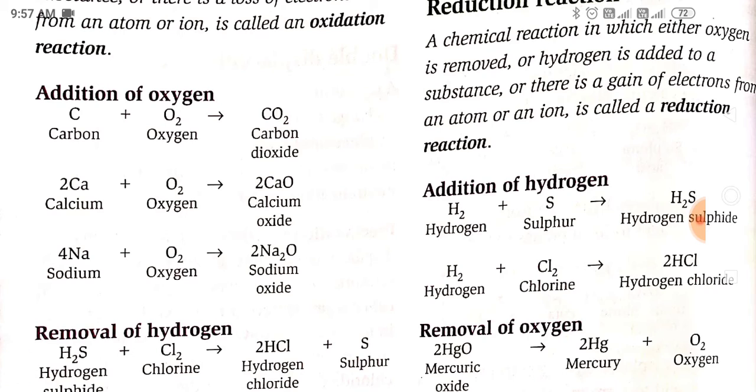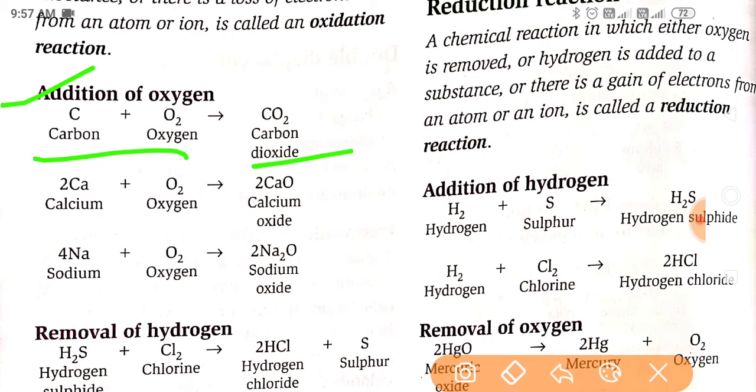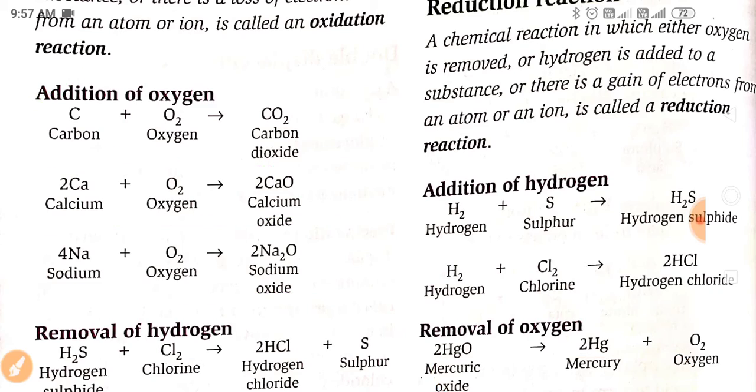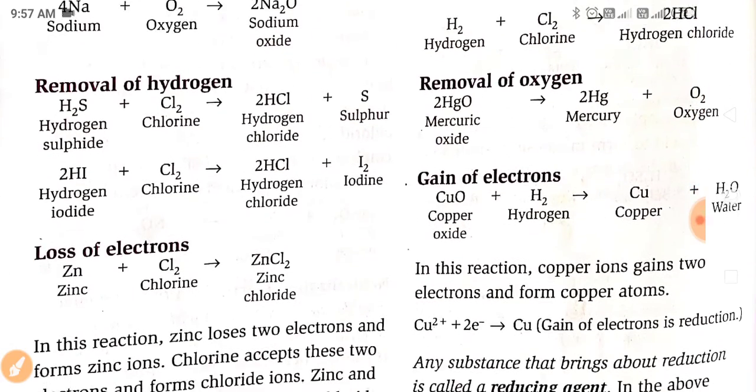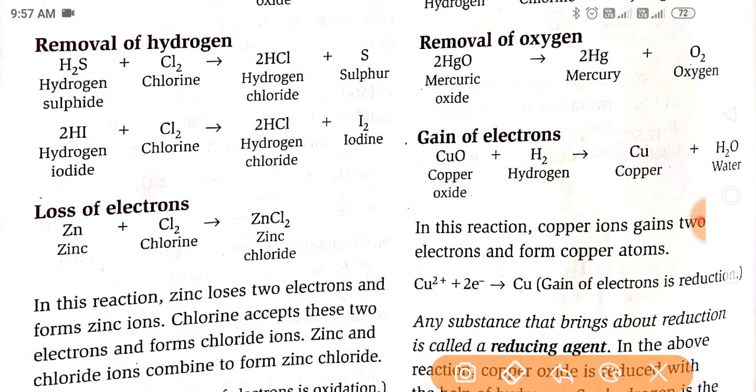So first we see the addition of oxygen. When carbon and oxygen react with each other, they form carbon dioxide. So this is also a type of oxidation reaction. Same for calcium and sodium. When they react with oxygen, they form oxides. So addition of oxygen is a type of oxidation, and removal of hydrogen, when hydrogen sulfide reacts with chlorine.